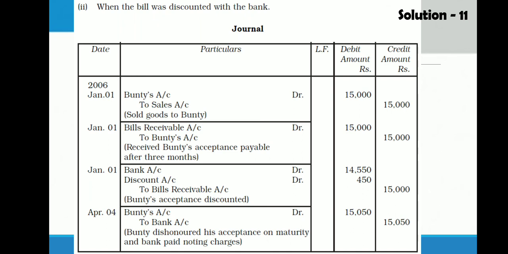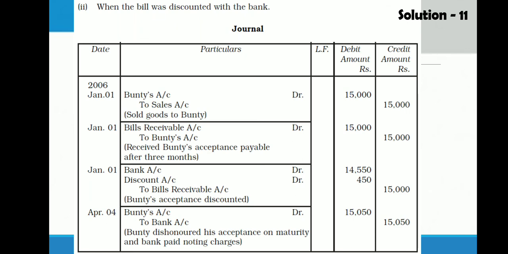Now, why have we credited bank? Why is the cash amount not returned? The reason being, the bill is dishonored on the maturity date and the bill was with the bank. So the bank must have handed this over to the notary public. So the amount is paid by the bank. That's why bank account is credited. So Bunty to bank 15,050.